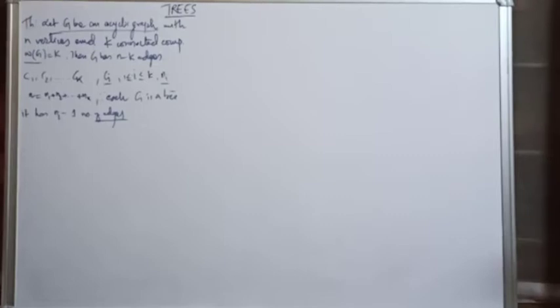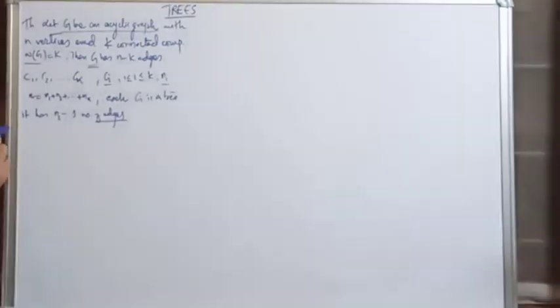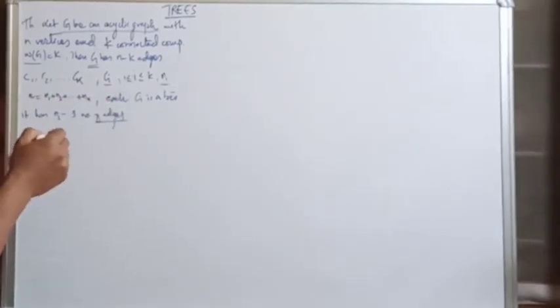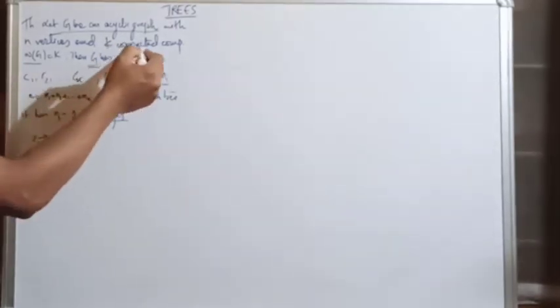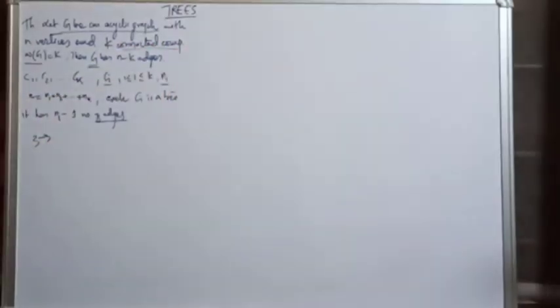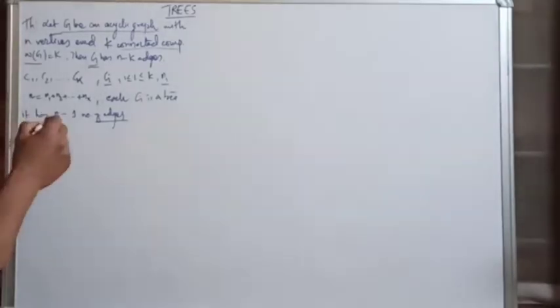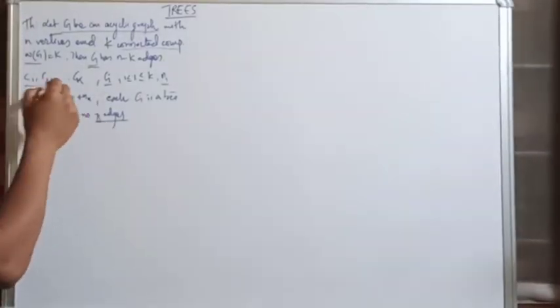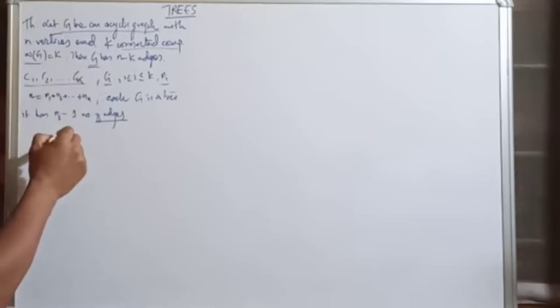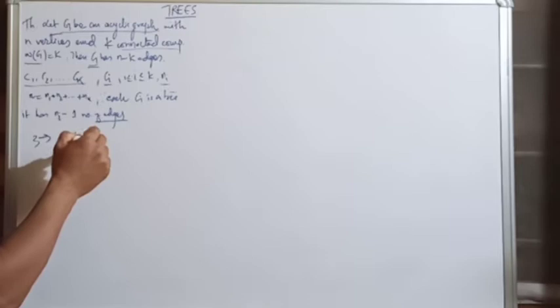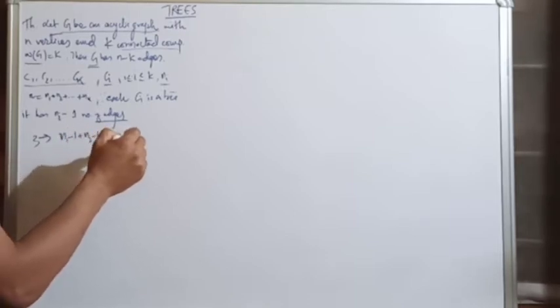Since each edge of G belongs to one of the components of G, suppose G has 3 edges, then these 3 edges belong to precisely some components of G. Therefore, the total number of edges in G is, in each component there are ni minus 1, so (n1 minus 1) plus (n2 minus 1) plus ... plus (nk minus 1).